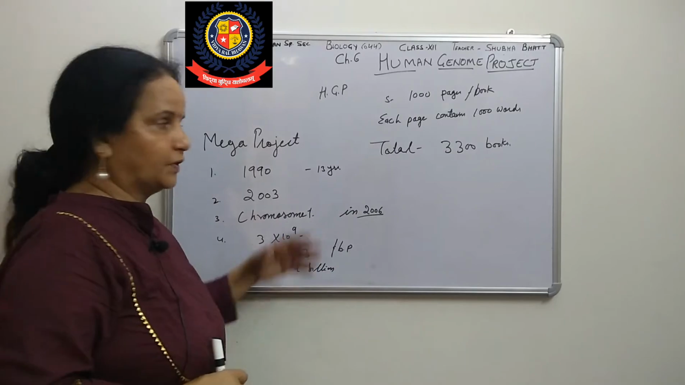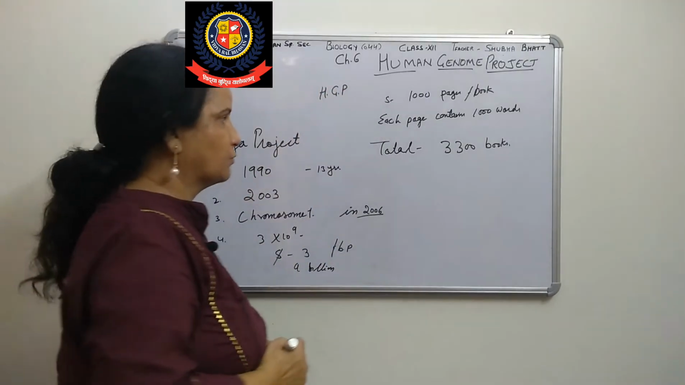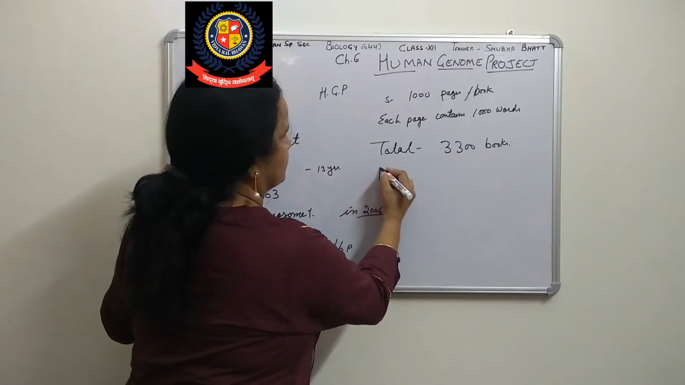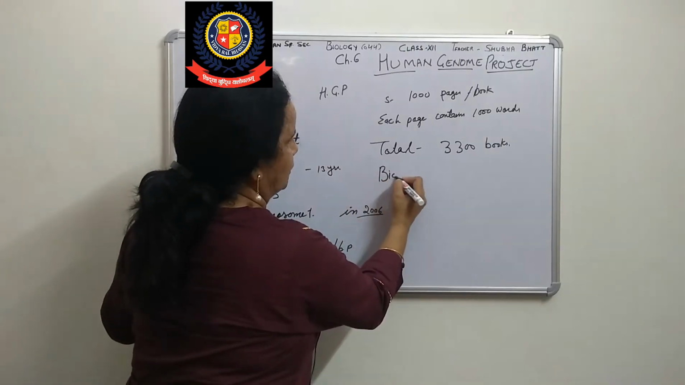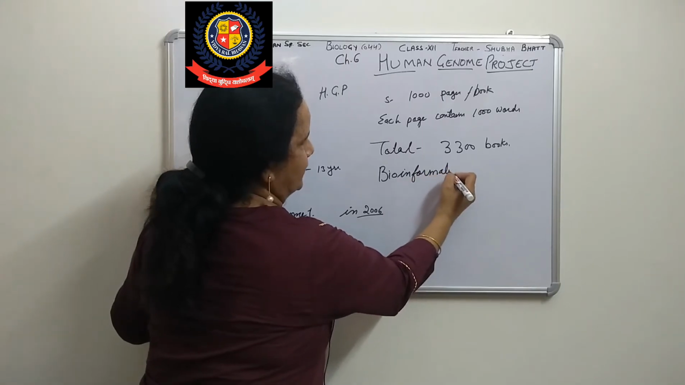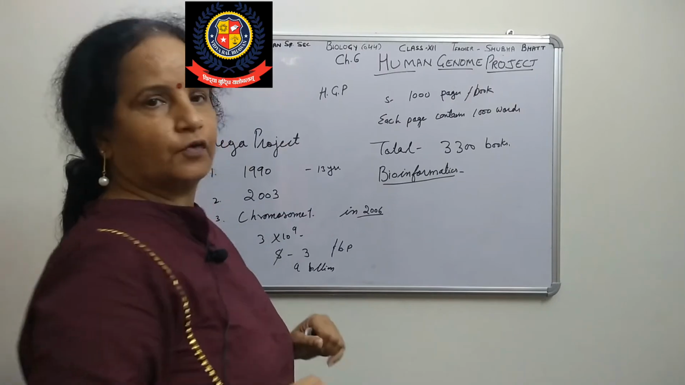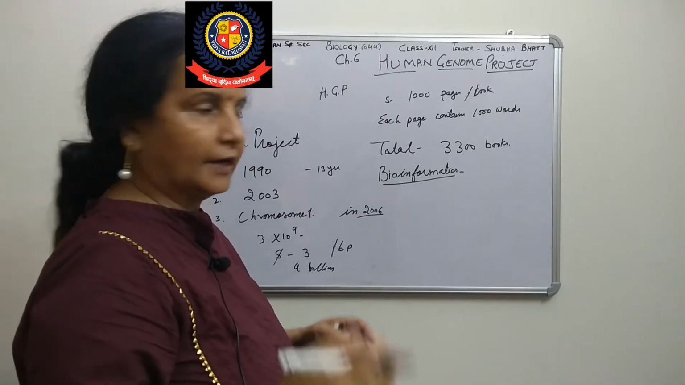During the study of all these sequences, we have got one more branch of science, that is bioinformatics. What is that? Bioinformatics is a process of formation of software, right?